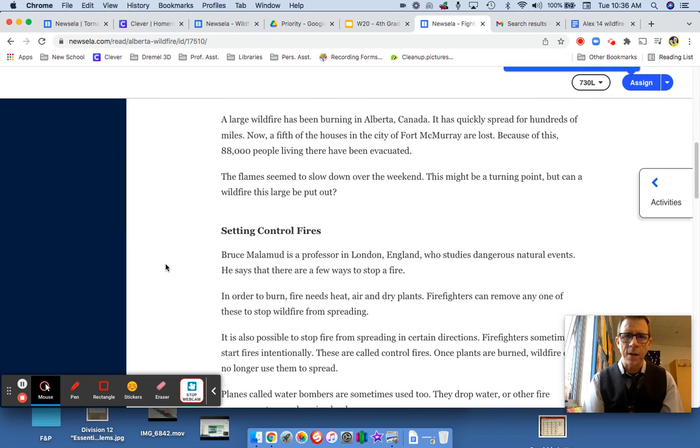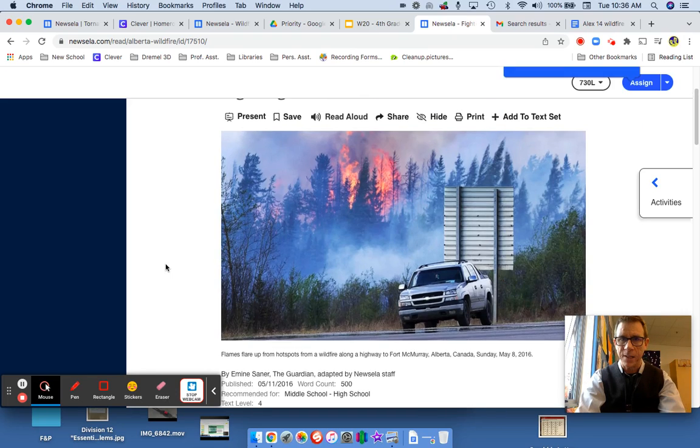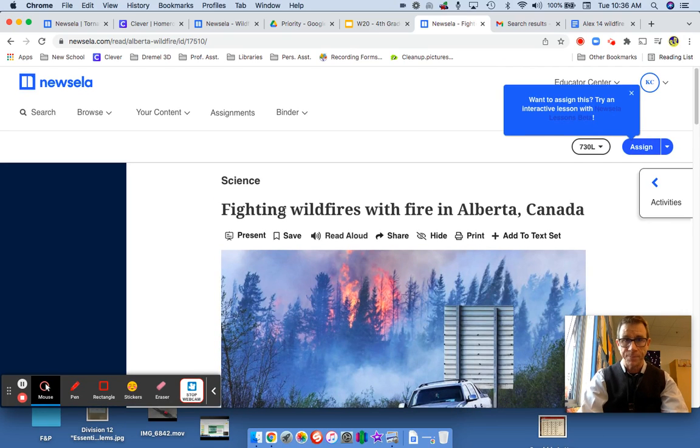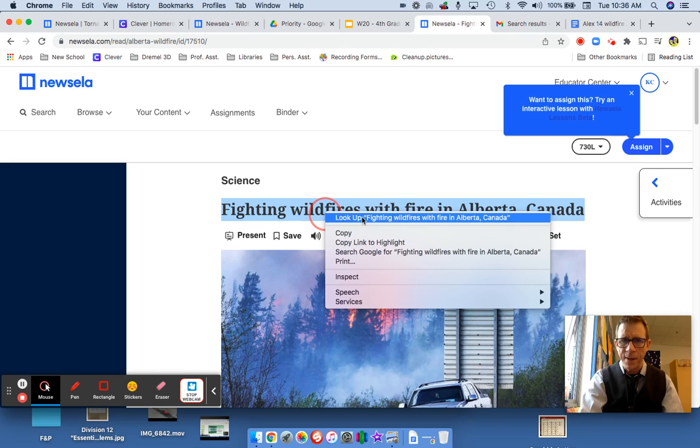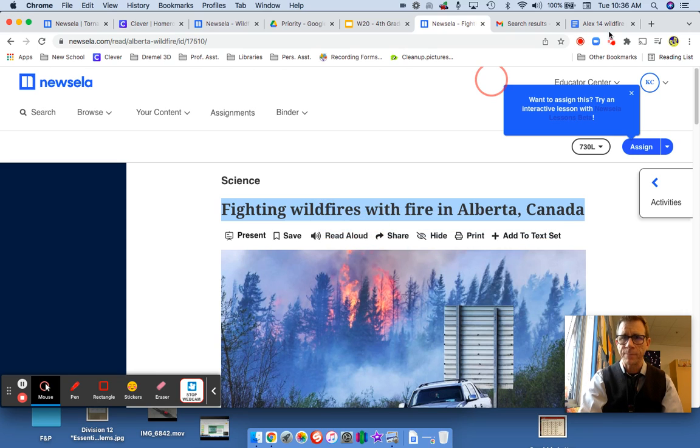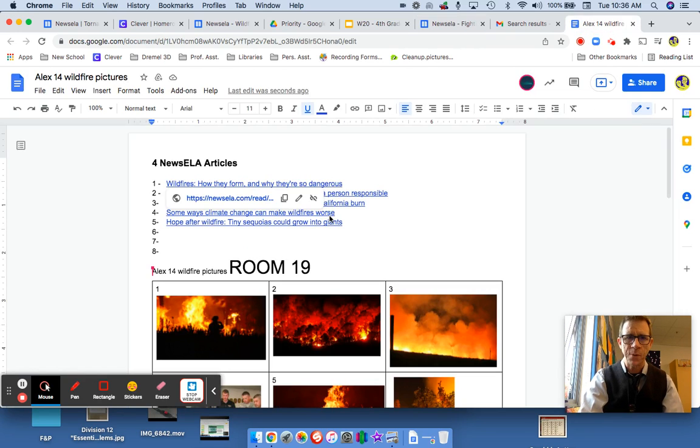Read the first paragraph and just double check. So here, a large wildfire burning in Canada. 88,000 people have been evacuated. Okay, that's a big deal. Okay, so Alex might be interested in this article, Fighting Wildfires with Fire in Alberta, Canada. So copy it.